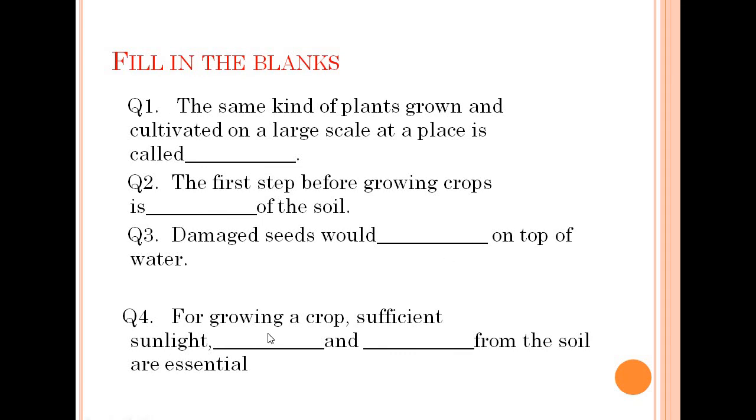Question number 4, for growing a crop, what is required? Sufficient sunlight, water and minerals from the soil are essential.